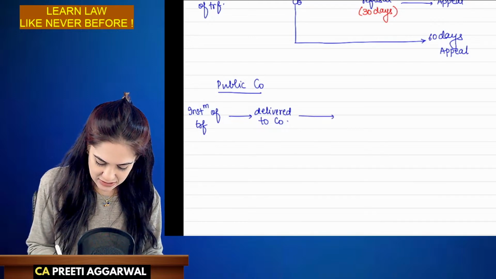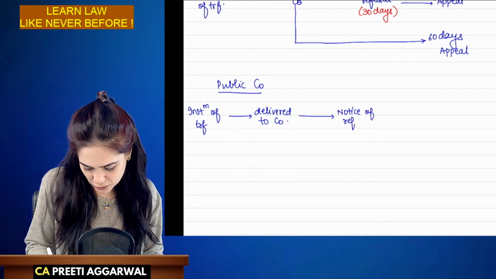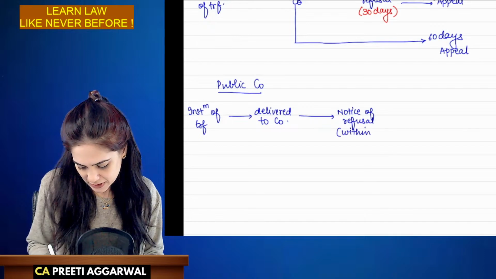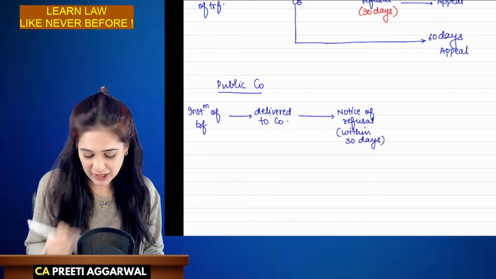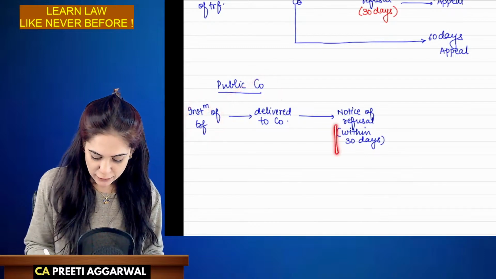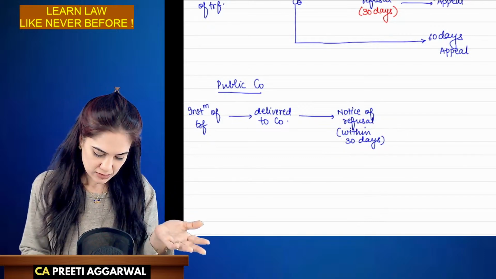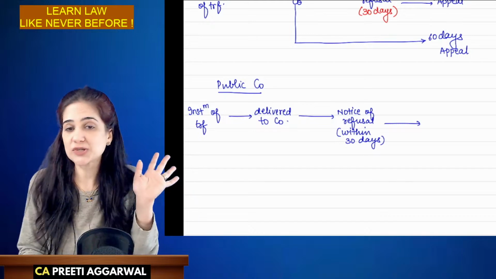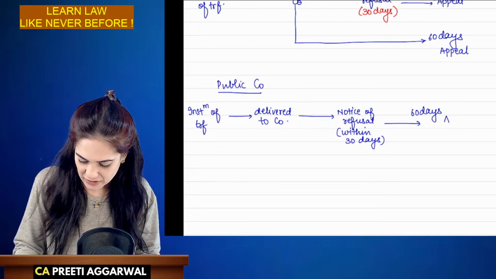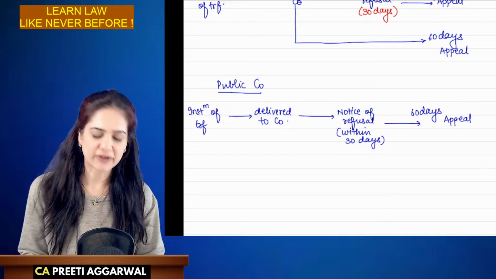But at least give a notice of refusal. If you want to refuse, at least inform us within 30 days. As soon as the instrument is delivered to the company, within 30 days, inform us about the refusal. So we got the notice, but we are not convinced with the reason. Then within 60 days, we can file an appeal.